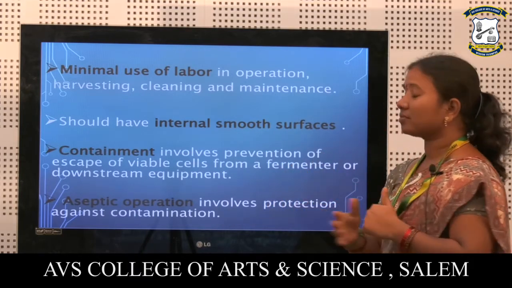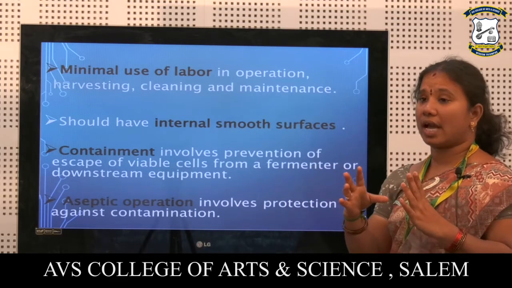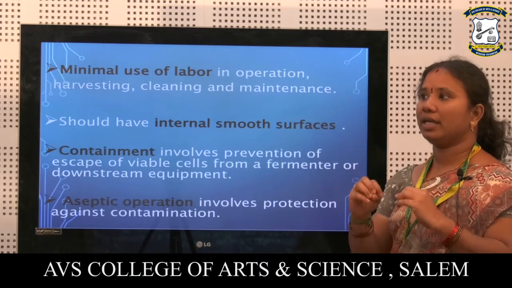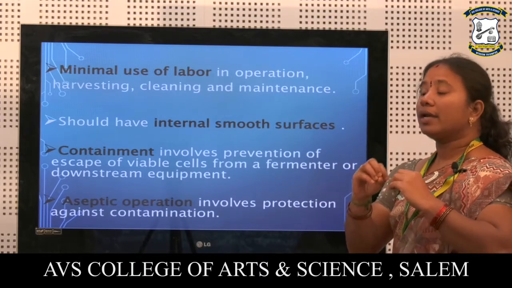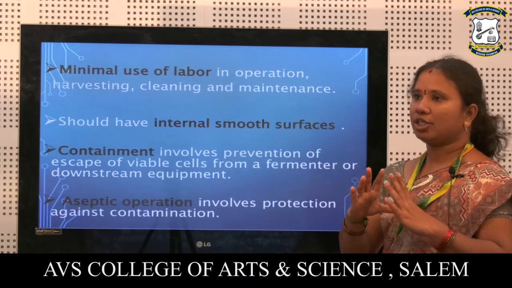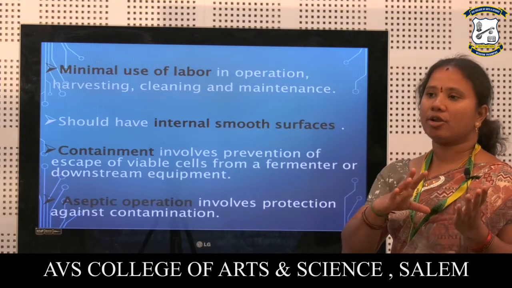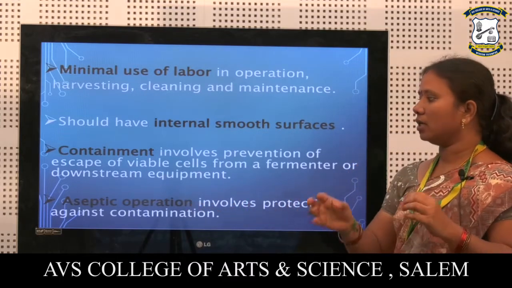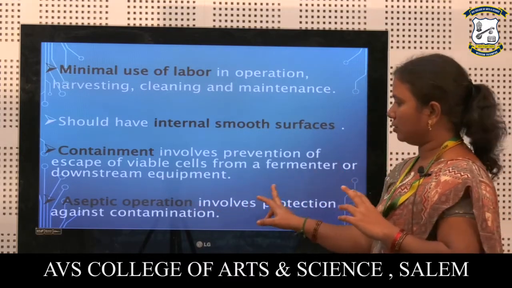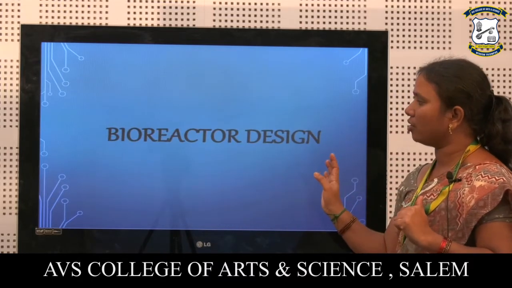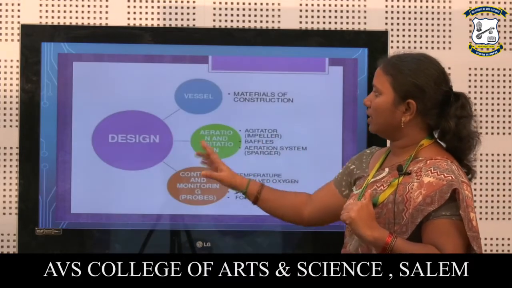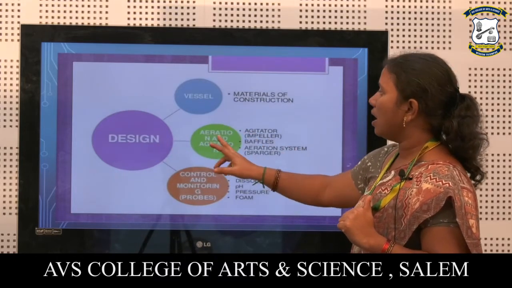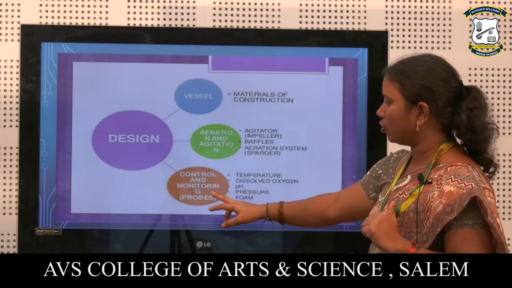Next, contaminants. While the fermentation process is carried out, the chamber or the hull should be in aseptic condition, which will give us successful fermentation. If contamination occurs, we cannot do a successful fermentation process. So aseptic operation will kill the contamination. The basic design of the fermenter has a vessel, aeration and agitation control. Next, control and monitoring process.